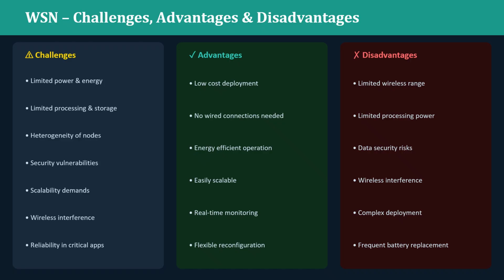The advantages and disadvantages of wireless sensor networks are: the advantages are low cost, no wired connection needed, energy efficient operation, easily scalable, and real-time monitoring. Overall, it is flexible. Then what are the disadvantages? Limited wireless range, limited processing power, data security risk, wireless interference, and frequent battery replacement.